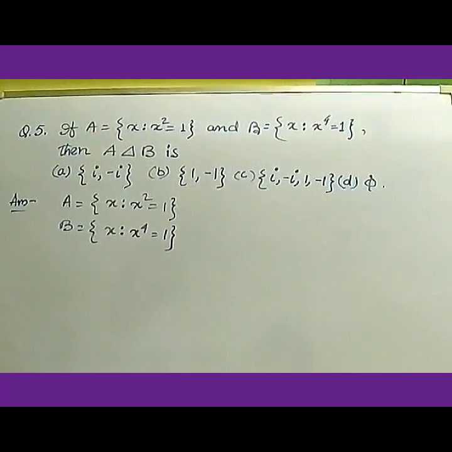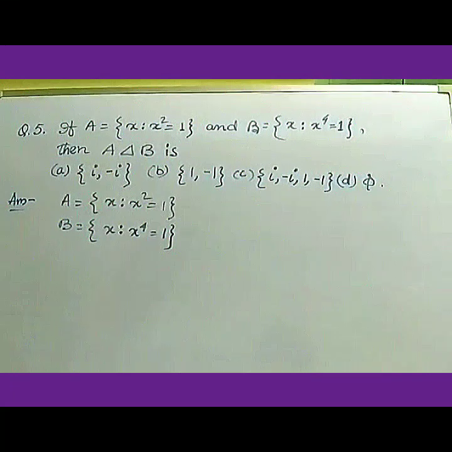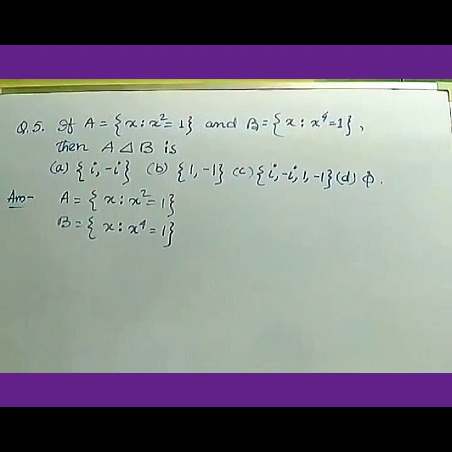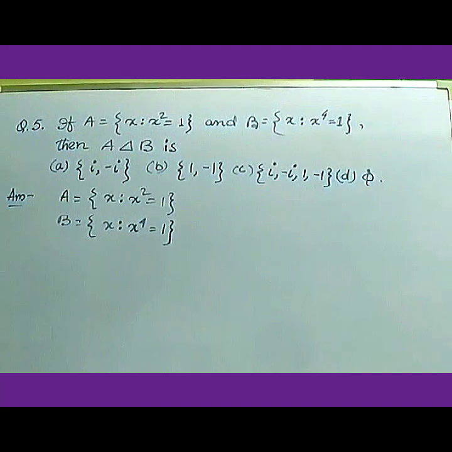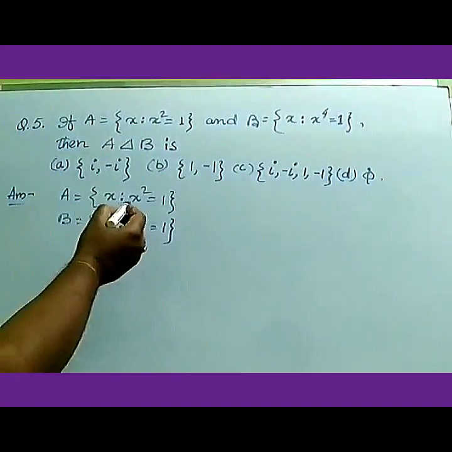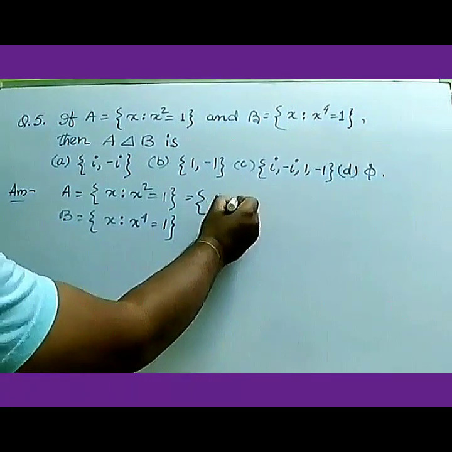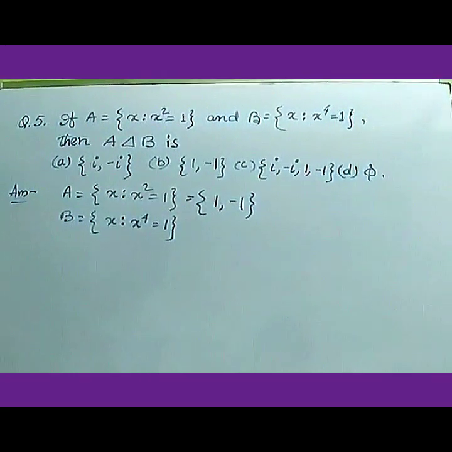Here it has given two sets, A equals the set of x such that x squared equals 1 and B equals the set of x such that x to the power 4 equals 1. And you need to find A Δ B. That set you need to find. So let us see that A equals x such that x squared equals 1. So it can be 1 and minus 1, because 1 squared is 1 and minus 1 squared is 1. So A can be 1 and minus 1.